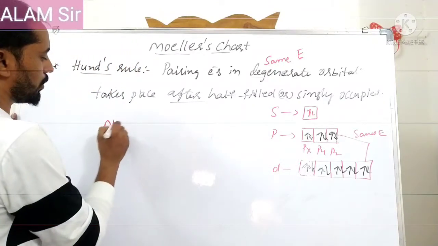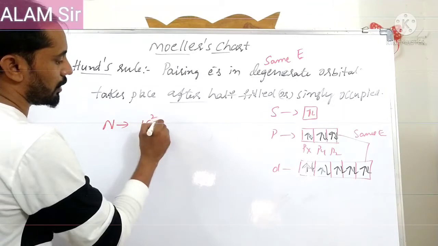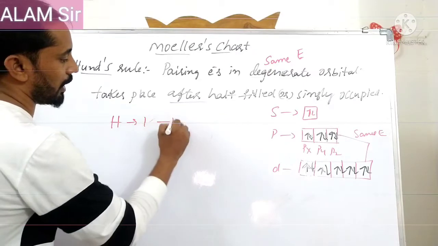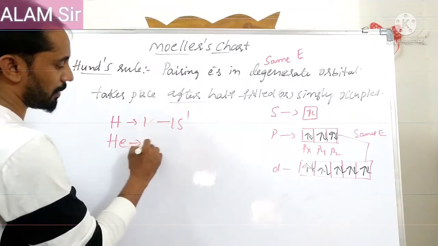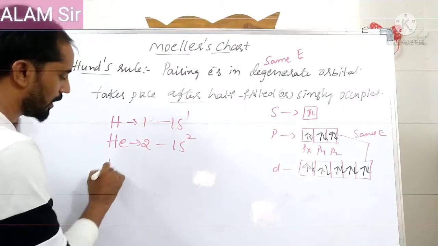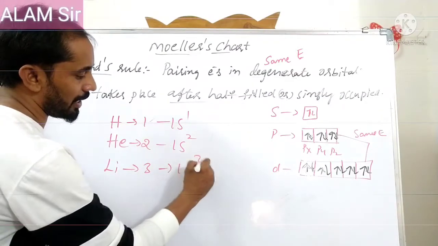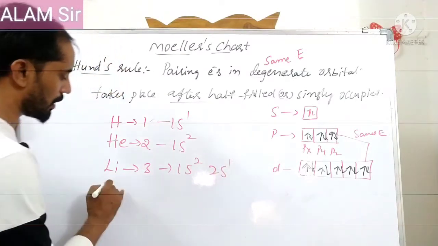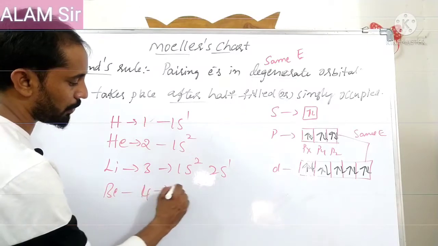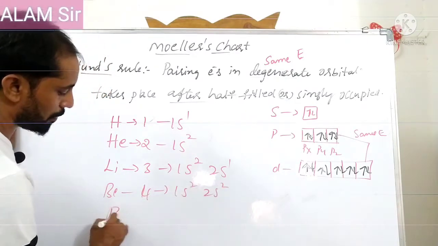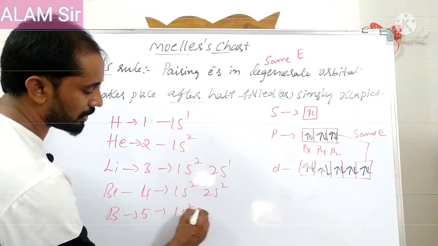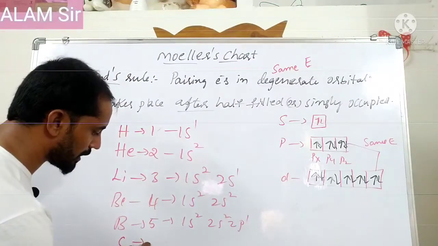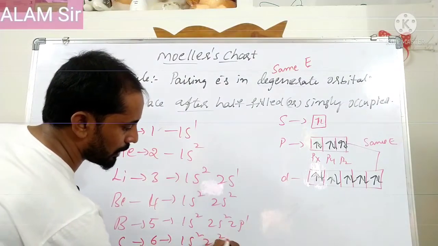Now the electronic configurations. Hydrogen, atomic number 1, electronic configuration 1s1. Helium, atomic number 2, 1s2. Lithium, 3. We cannot write 1s3 because the maximum capacity of the s orbital is 2, so 1s2 and the next electron goes to 2s1. Beryllium, atomic number 4, 1s2 2s2. Boron, atomic number 5, 1s2 2s2 2p1. Carbon, atomic number 6, 1s2 2s2 2p2.